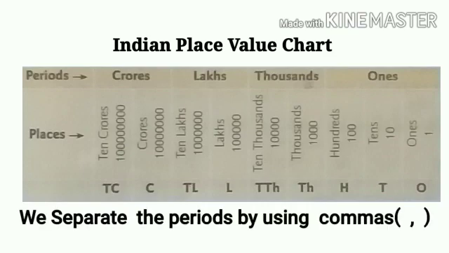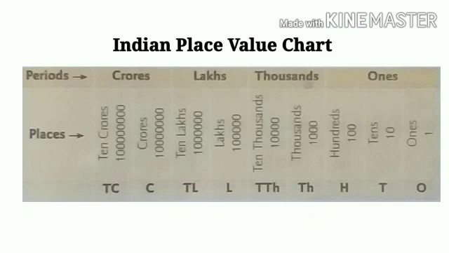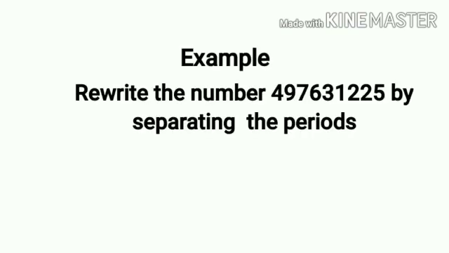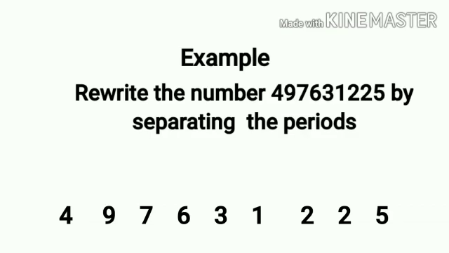We separate the periods by using commas. We read it this way: ones, tens, hundreds, thousands, 10,000s, lakhs, 10 lakhs, crores, 10 crores. By using the place value chart, we easily find out the smallest and greatest numbers. Now we will learn by an example to put the commas in a number by using the Indian place value chart.